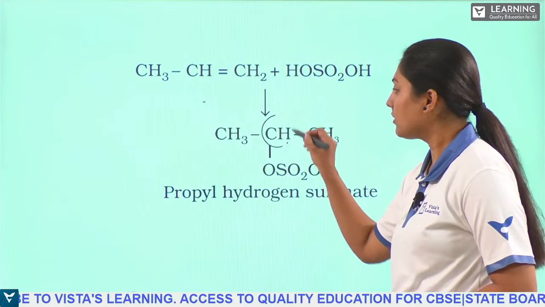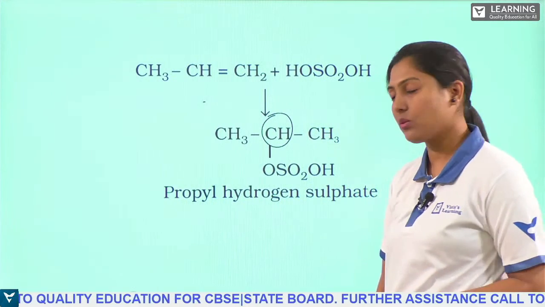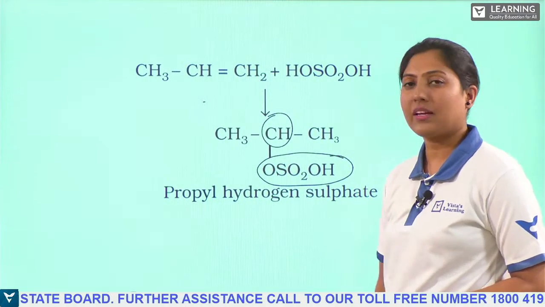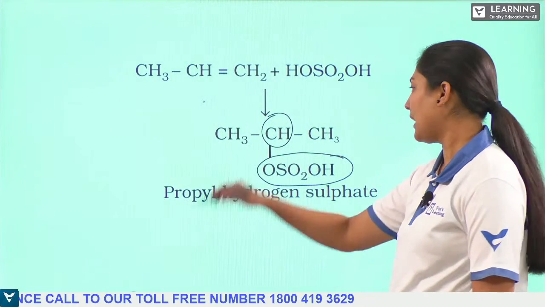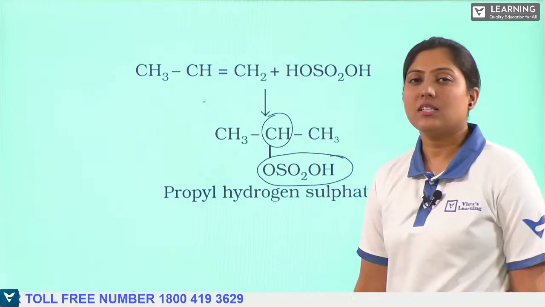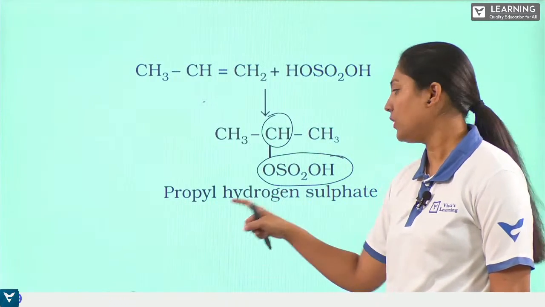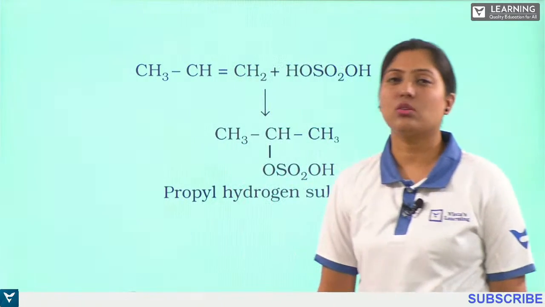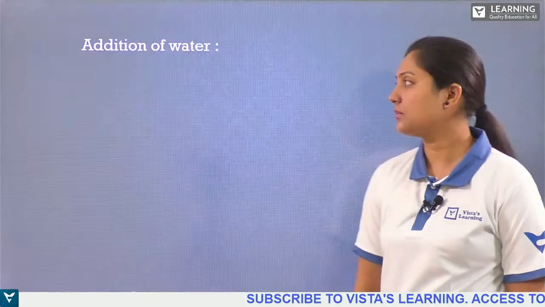So here the middle, secondary carbon atom has fewer hydrogen atoms, and hence the hydrogen sulfate group will attack this second carbon atom, and the hydrogen will attack the first carbon atom, leading to the formation of propyl hydrogen sulfate. So this is the addition of sulfuric acid to alkenes.